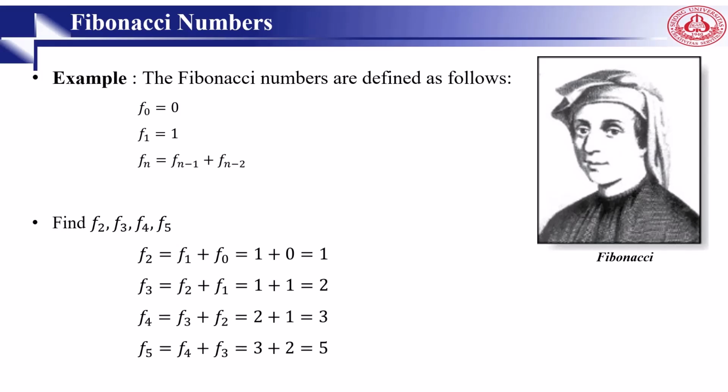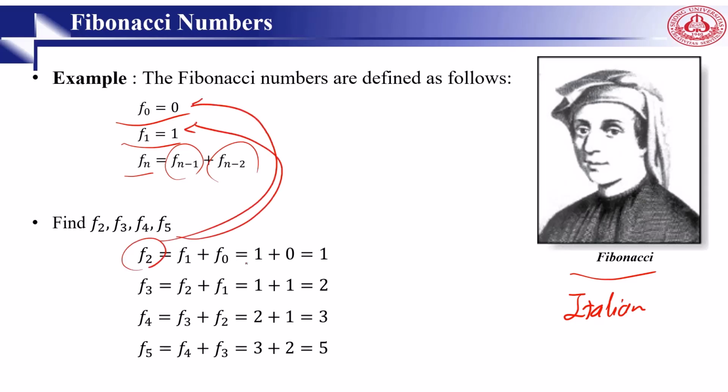Fibonacci numbers are very famous. This gentleman Fibonacci was an Italian mathematician, and he found these numbers. He says that if f0 is 0, f1 is 1, then fn is the summation of the two previous ones, f(n-1) and f(n-2). So if you want to find f2, you should go for this one plus this one. If you want f3, you need to find this one and this one. For f4, you need f3 and f2. For f5, you need f4 and f3. This is called recursive functions.